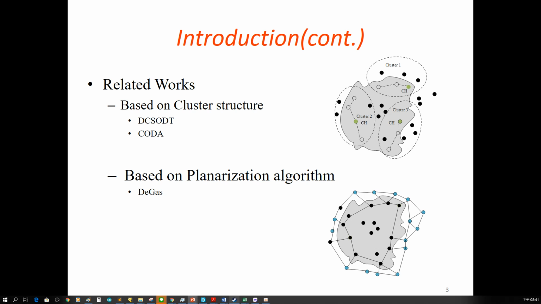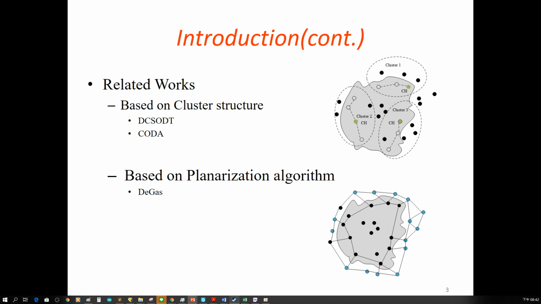Some of them use the cluster structure. The DT-CLDD and the CLDA construct the cluster to reduce the communication overhead, because each cluster has one cluster head, and only the cluster head can transmit data to a single node. Therefore, lots of communication overhead can be reduced.